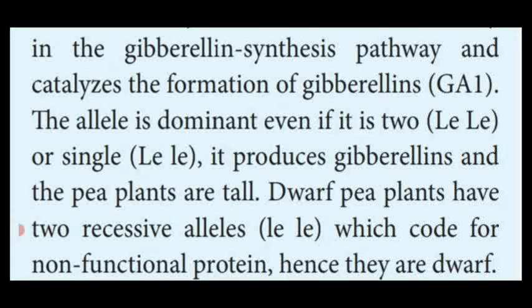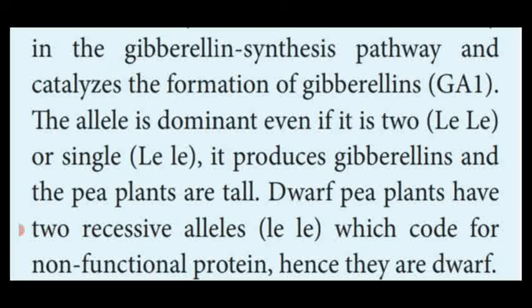If the allele is dominant, what does that mean? They contain a pair of alleles, isn't it? The allele is dominant means even if there are two Le, or a single one, it produces gibberellin, so it is a tall plant. That is the reason. That means the tall pea plant has the allele called Le.